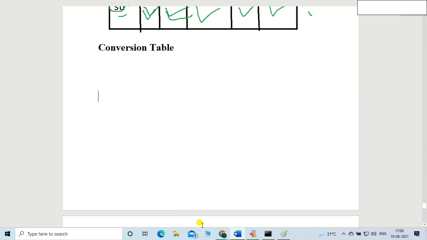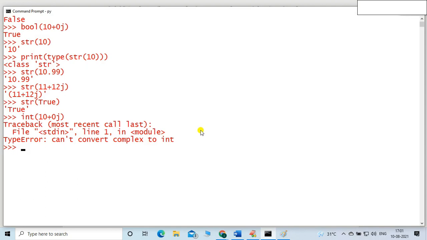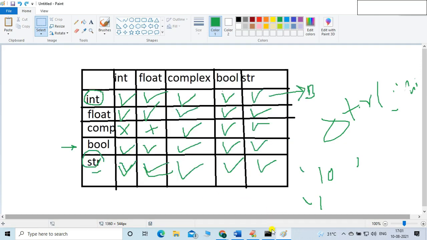Int to complex, yes, it is possible, na? Suppose you mention int 10 plus 0j. Let me check. Not possible at all, right? Let me do some correction. That's why I just asked you, friend. So you told me yes. That's why I mentioned also yes. Okay, let me do some correction.